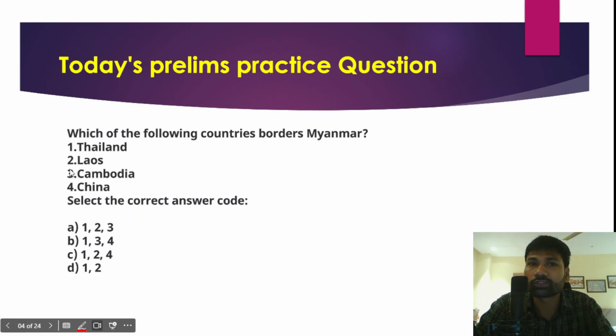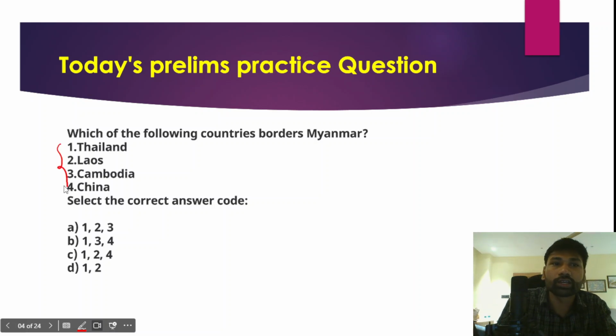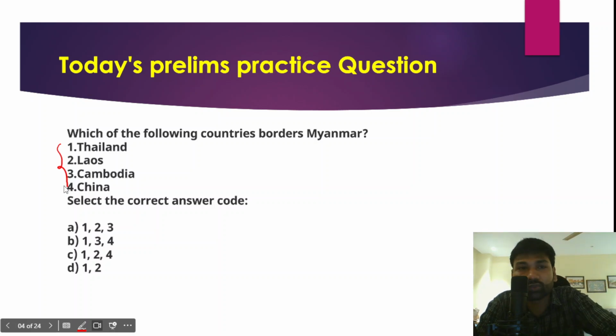The question is, which of the following countries borders Myanmar? The options are 1 Thailand, 2 Laos, 3 Cambodia, and 4 China. You just have to identify which of the following countries Myanmar shares its borders or boundaries with, and select the correct answer code. Try to answer this question because it is a very simple and easy map based question. Over a period of time your mapping skills will improve, because in the UPSC examination map based questions are asked very often. So try to solve this question.